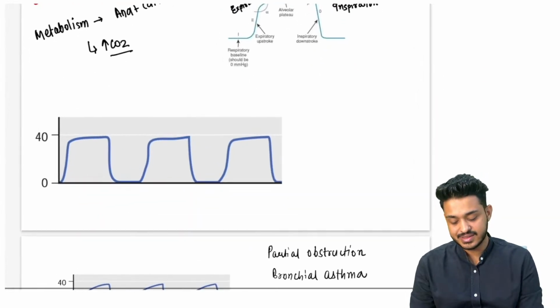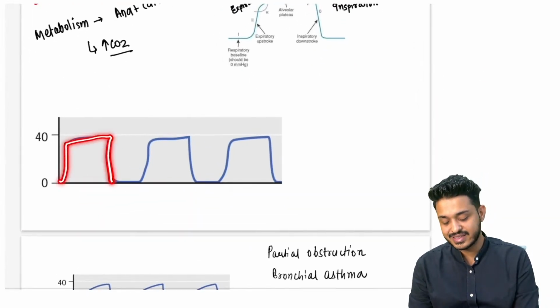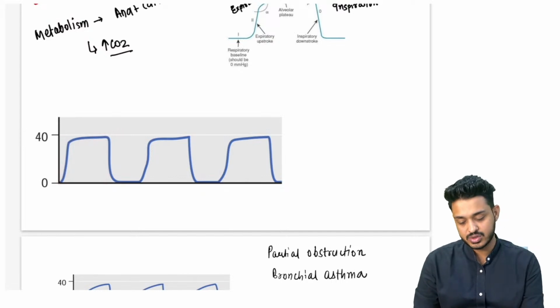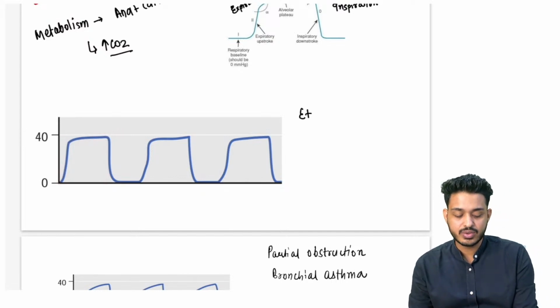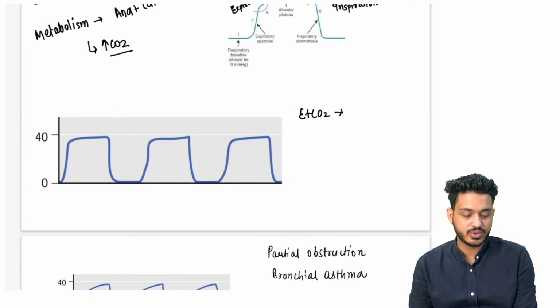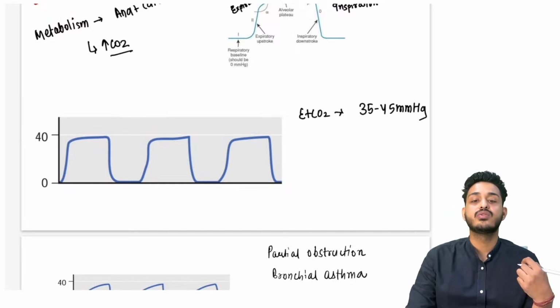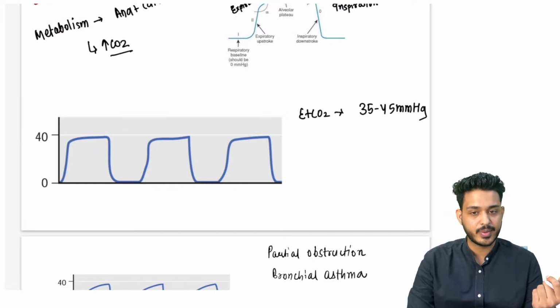Now look, this is the normal graph. If it goes up like this and comes back like this, that is going to be a normal graph, right? How much is the normal EtCO2 that comes out? That is going to be 35 to 45 mm of Hg. Normally you will be expiring 35 to 45 mm of Hg. CO2 is going to come out, right?